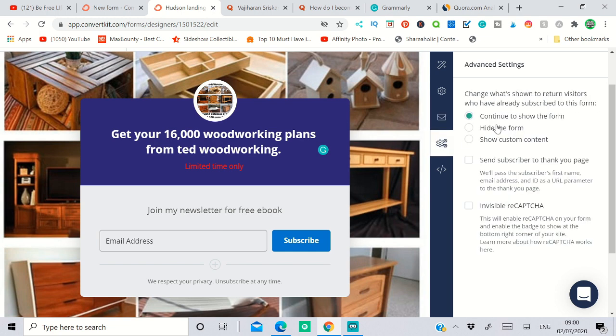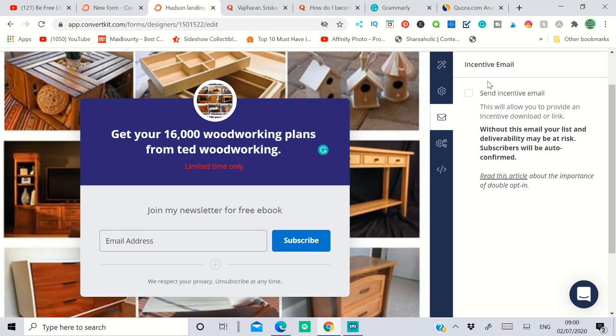And this is the section where you continue to show the form, so even though the visitor comes again and clicks, you can show this form to collect the email address. Sometimes the email addresses they put in won't be registered. That's why the incentive email comes here, to confirm their email address. So don't worry about that. First we need the landing page to redirect our viewers to our affiliate offers.